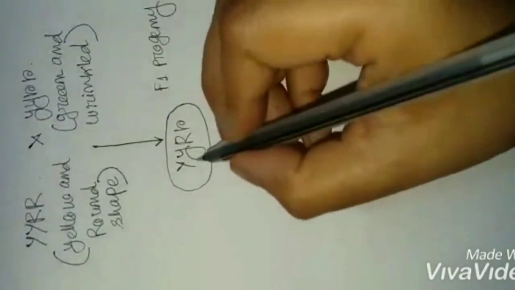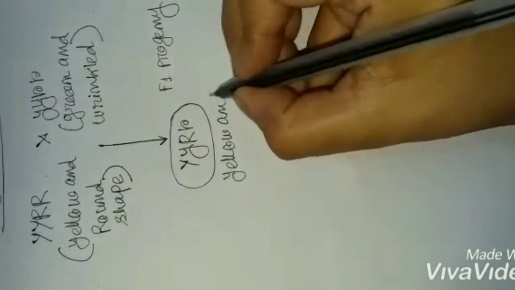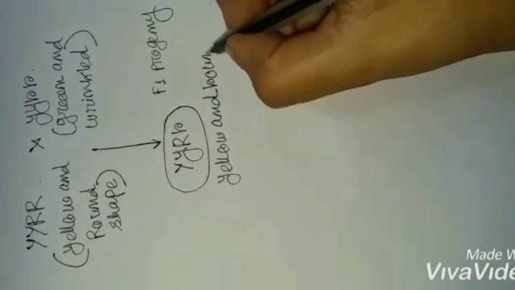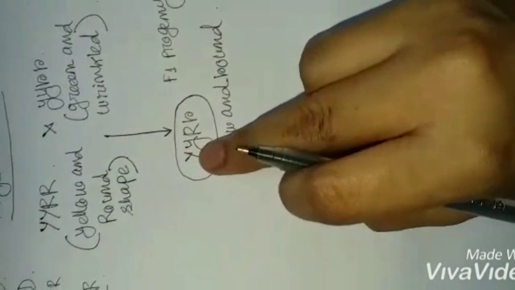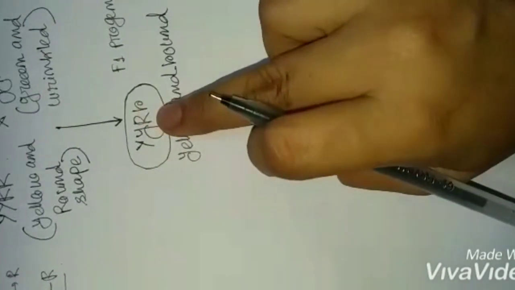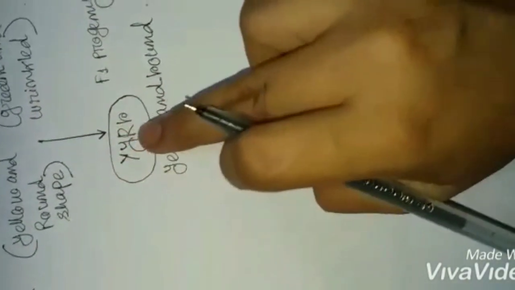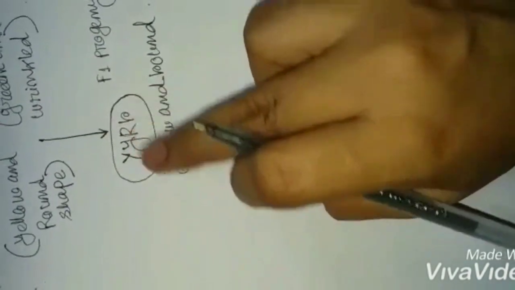Okay, so what are its phenotypic characteristics? Its phenotype is yellow and round, because yellow and round are the dominant characteristics, and they will express themselves whenever the recessive ones are present. They always mask the phenotypic characteristics of the recessive ones.